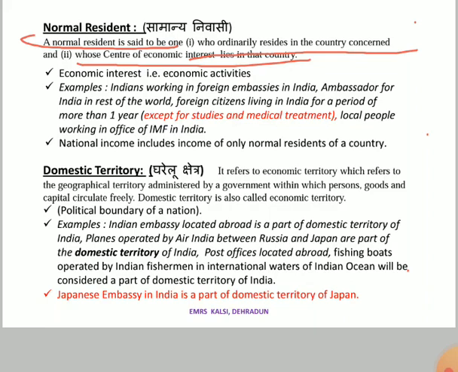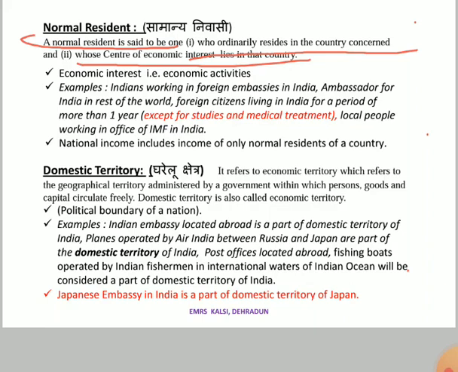Now the second term is domestic territory. In Hindi we call it घरेलू क्षेत्र. Now let's see with an example here. For example, there is an Indian building or any Indian object or any Indian property. For example, say Kendriya Vidyalaya schools.